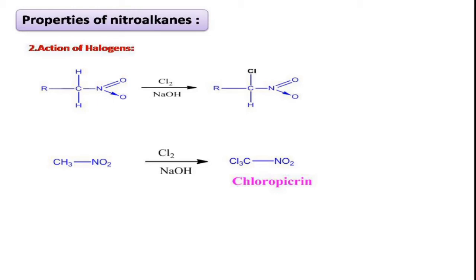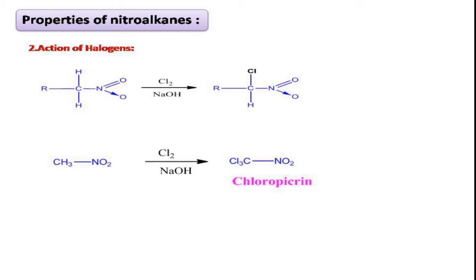This chloropicrin is also called as nitrochloroform. Nitrochloroform because CHCl3 is called chloroform. Here one H is replaced by nitro group. Therefore it is called as nitrochloroform. Its name is chloropicrin. This is a lacrimatory substance.